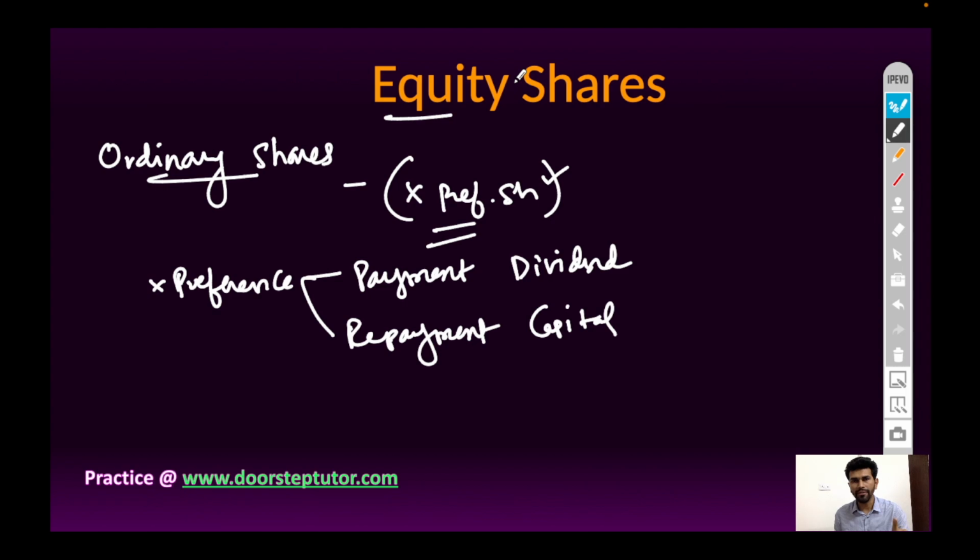Equity shares are those shares which are not preferential shares. So, equity shareholders do not have preference at the time of payment of dividend and at the time of repayment of capital. Repayment of capital during winding up of the company. When the company is liquidated, that is winding up, the payment will be made to all outside liabilities and preferential shareholders, and the balancing figure will be provided to equity shareholders. Therefore, equity shareholders are also called residual claimants.